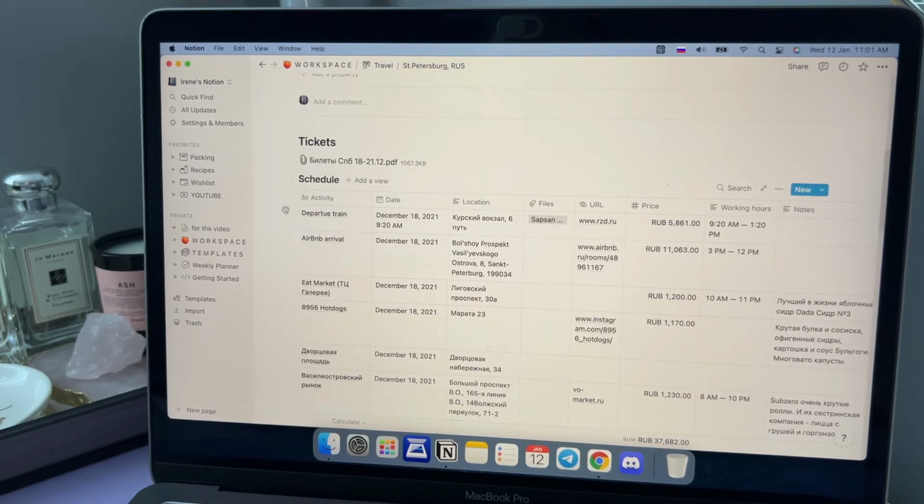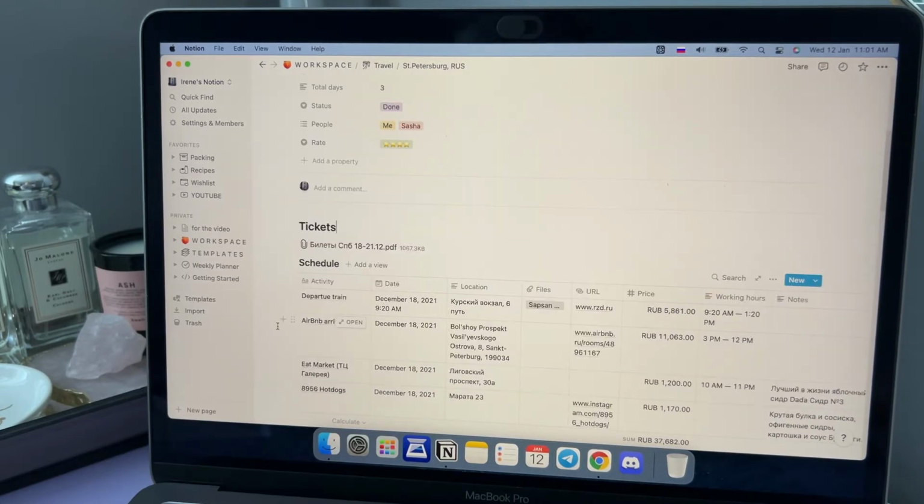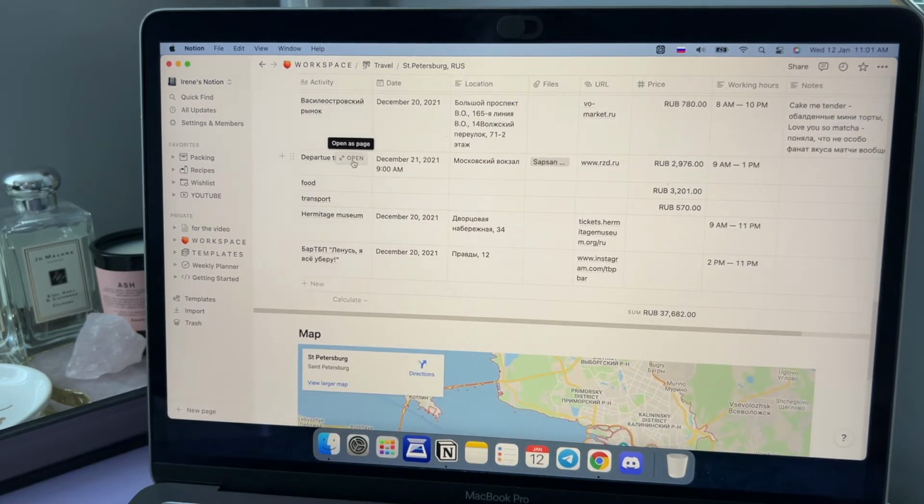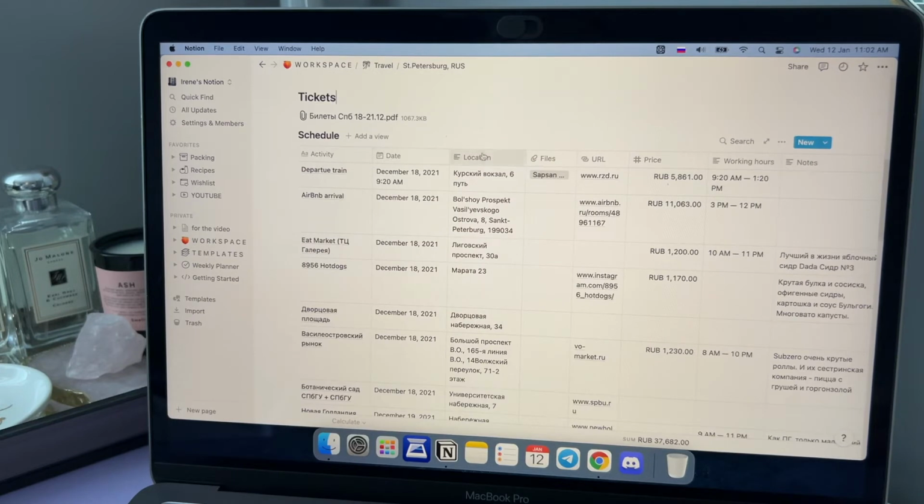What did I do for this schedule? I wrote every step of our trip. So firstly, I added the main things of our trip, like the departure train and Airbnb arrival, and in the end, of course, the departure train to the hometown. And there you can see columns like activity. The activity column shows what we want to do on this trip. The date column shows when we want to do it.